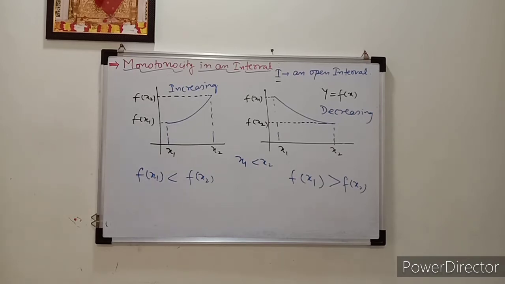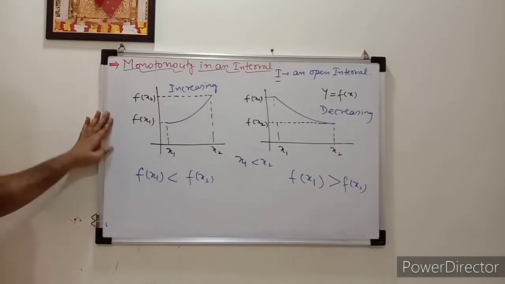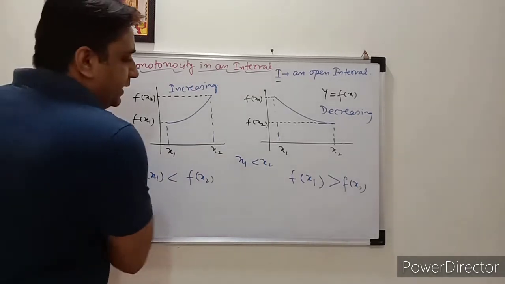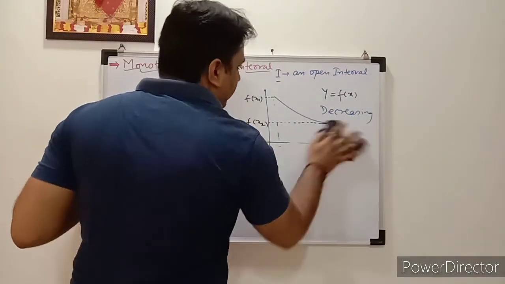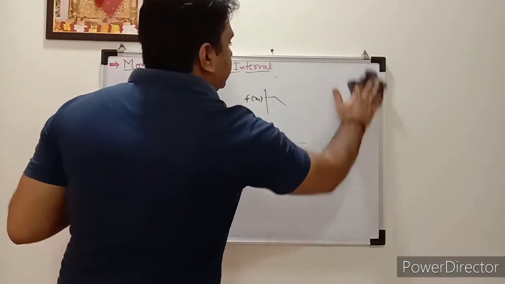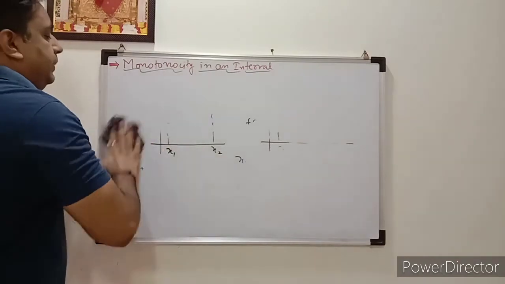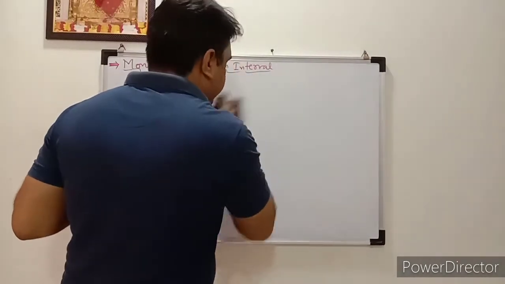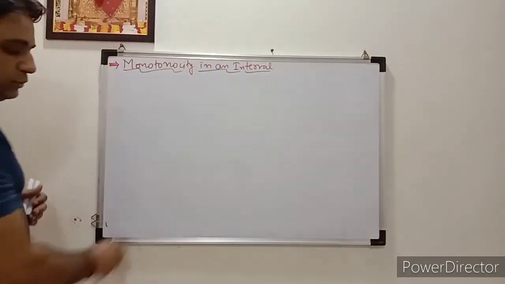If this is printed in your mind, you will be able to check it. Don't mug up the things. I hope it is okay and understood. Now I'm giving you some examples, and you can identify whether it is increasing or decreasing through the graph only. After that I will take some examples, but again I am saying the graph is very important, at least for the standard functions, so it will help you.